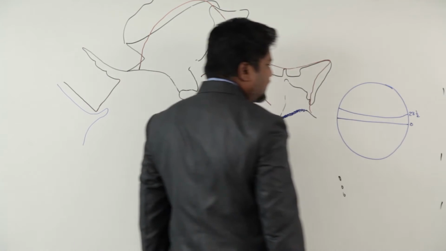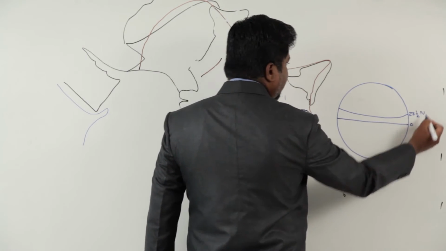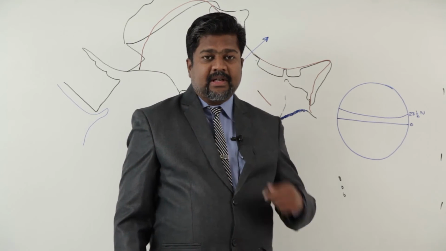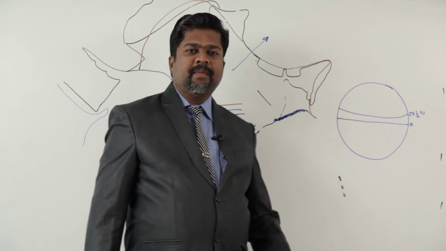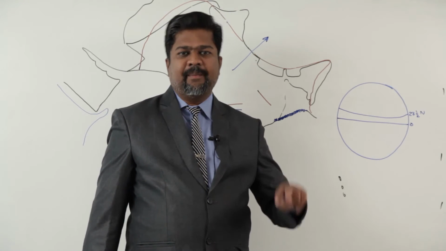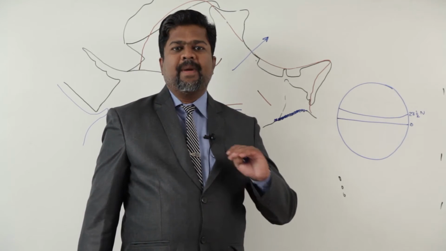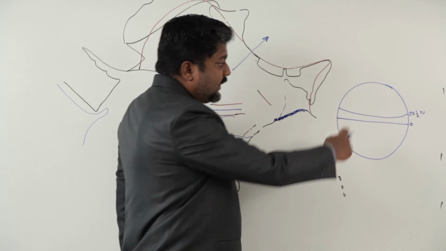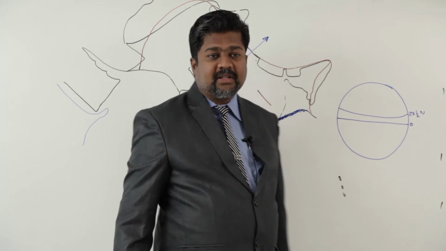23.5 north, that stands for Tropic of Cancer. You may say, why are you again and again revising? While hearing this lecture, you may notice some words are repeatedly used. That is to make the concept clear and perfect in your mind. So 23.5 north, that is Tropic of Cancer.